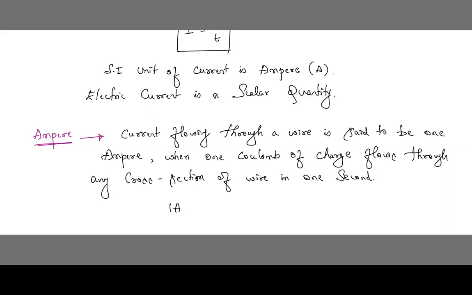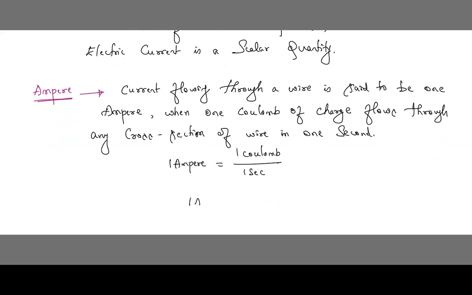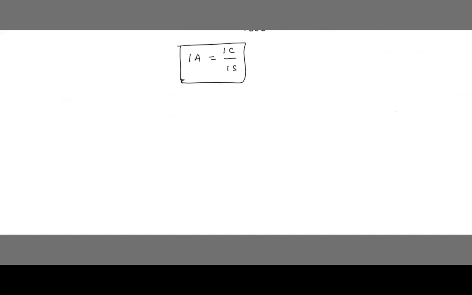That's nothing but 1 ampere is equal to 1 coulomb by 1 second. So we can also write 1A is equal to 1C by 1s. So this is known as ampere. Is this clear, children? Did you understand how the current will move and how the electrons are moving? Very good. So this is the definition of 1 ampere.